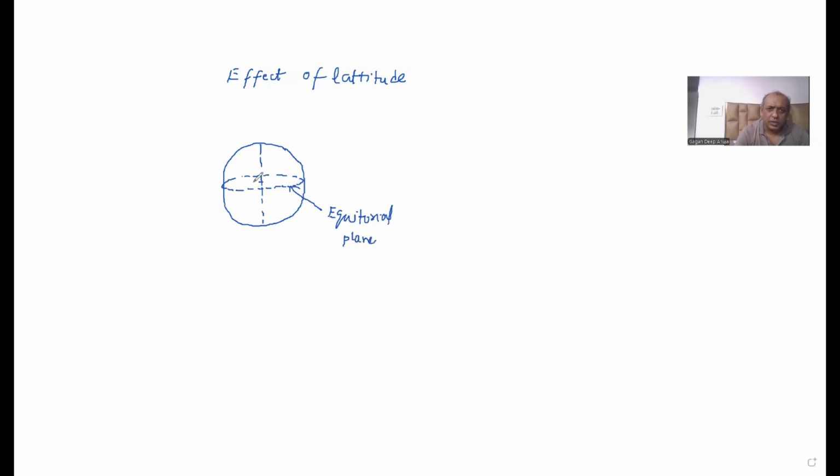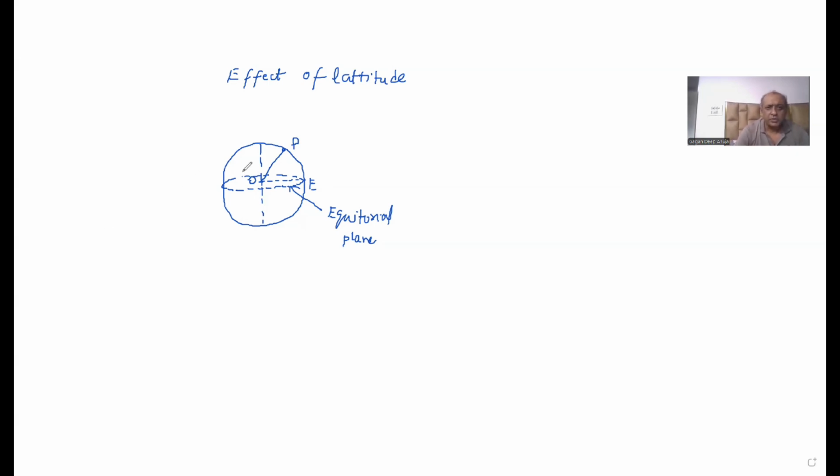And that O is the center of Earth. If I join this, OE becomes the radius of Earth. And there is a point P located on the surface of Earth.